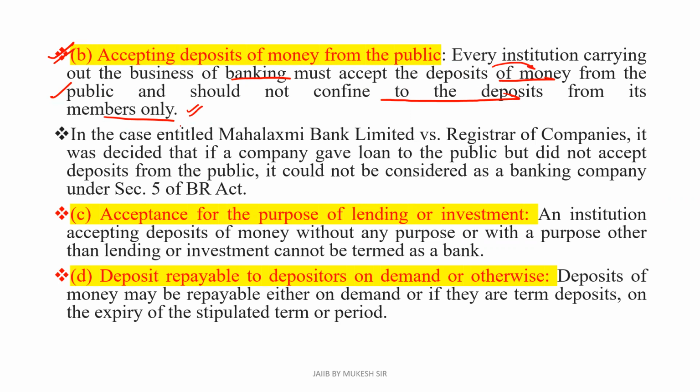Like in the case entitled Mahalakshmi Bank Limited versus the Registrar of Companies, it was decided that if a company gave loans to the public, like the many finance companies available in the market that give loans to the public, but did not accept deposits from the public, then it could not be considered a banking company under section 5 of the Banking Regulation Act.